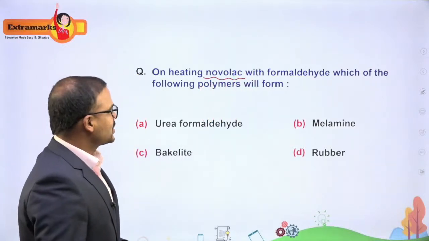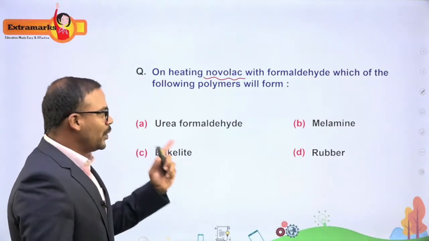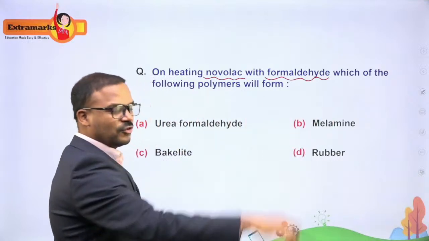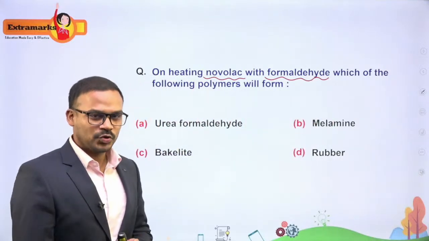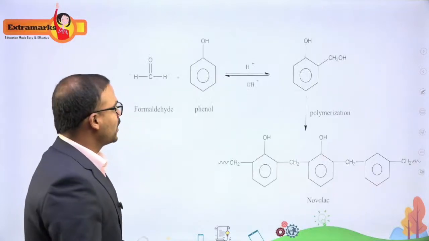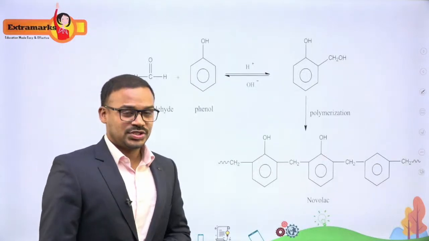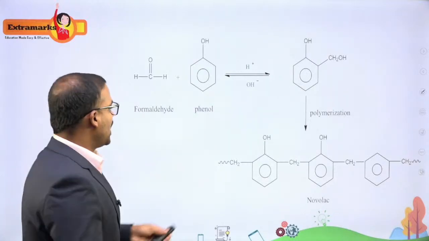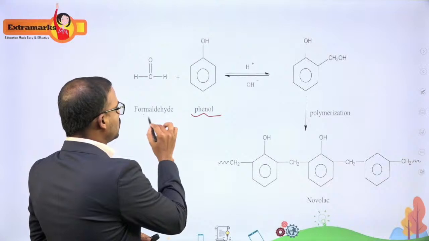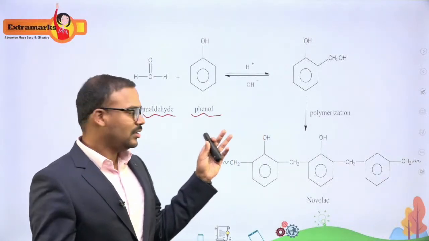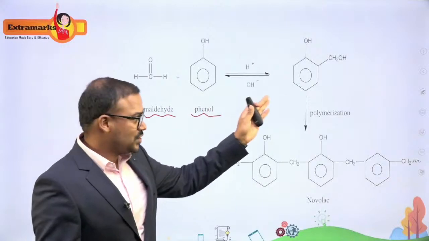They are asking us, when we react Novolac with formaldehyde, which of the following polymers is formed? Most of you know this answer. The answer is bakelite. So let's see how it is formed. This is actually a condensation process, called the phenol formaldehyde condensation, where I add phenol with formaldehyde in the presence of a little acid or a base. So a condensation reaction will happen.